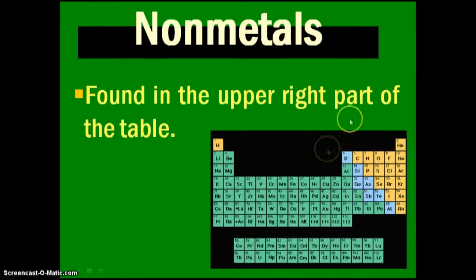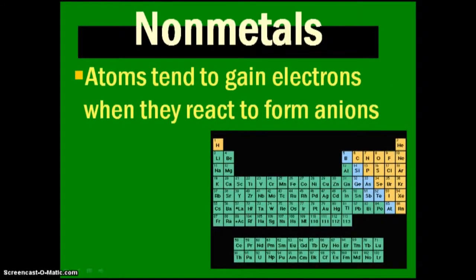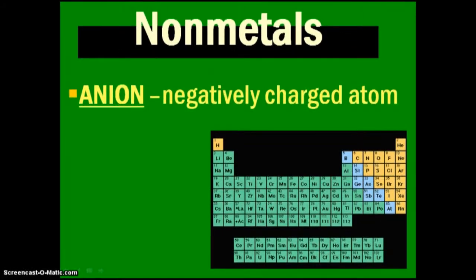When it comes to the non-metal portion of the table, you see a much smaller portion represented in the top right, kind of in this orangish, peachish color. And these include hydrogen as well as these other non-metals, mostly gases to the upper right part of the table. And these non-metals will gain the electrons that the metals give away. And they will gain electrons, making them a negative ion, which we call an anion. An anion, A-N-I-O-N, a negative ion. So that's what we get when nonmetals gain electrons and have more electrons as a result, a negatively charged ion called an anion.